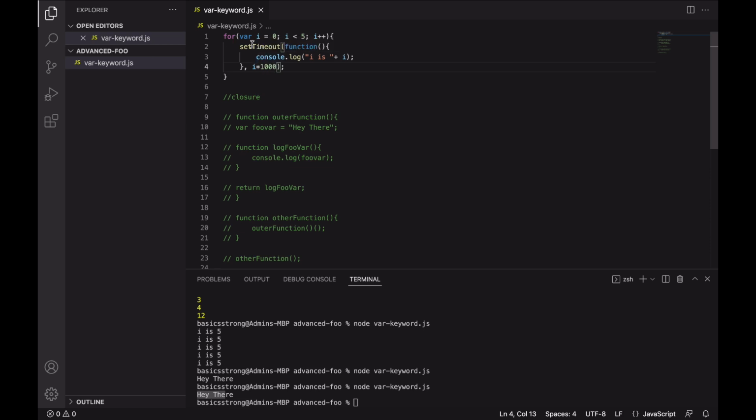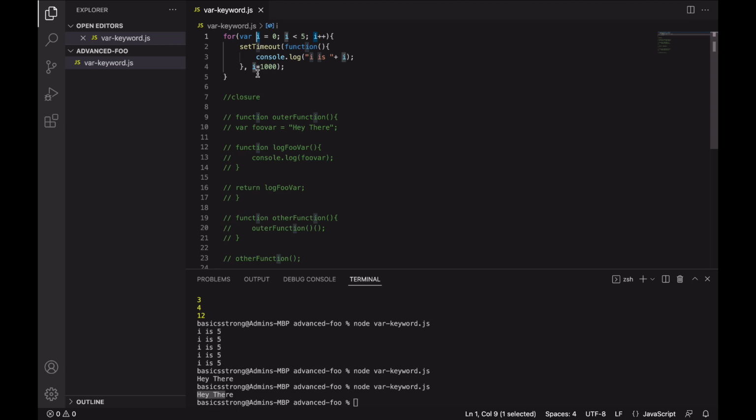Each different iteration is having the same var i with just an incremented value each time. And in this setTimeout, it is able to access that var i as a closure, because if you see, we're not passing any value in this setTimeout. Whatever it is getting is from the outer environment, which for this example is the global scope, right? And if I talk about this function setTimeout, functions like setTimeout are implemented natively, or at least outside of the single-threaded JavaScript. So their callbacks are triggered by the environment in which we are running that JavaScript application.